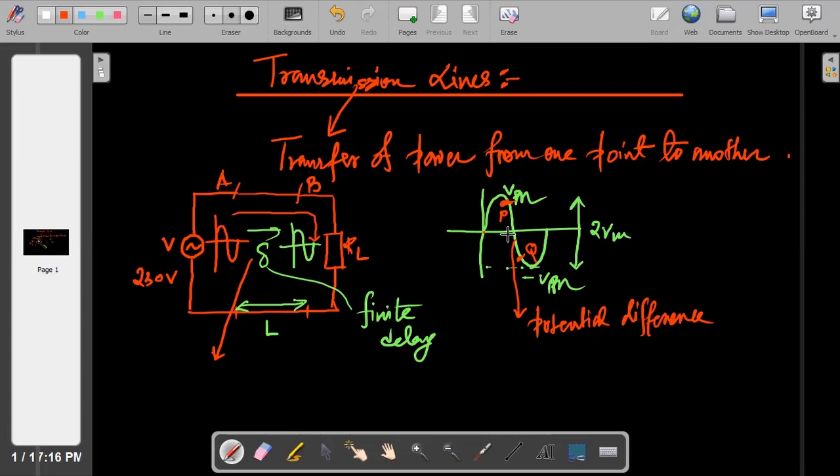So there are 2 types of things. First, you need to consider the delay. Another thing, since we are taking a sinusoidal voltage, not a DC one, there will be a voltage fluctuation, which leads to a potential difference. But so far, in basic electrical or electronics, we didn't consider this. Why? That is one important question. Why didn't we consider this delay, and all this potential difference? That leads to your introduction to the transmission line.